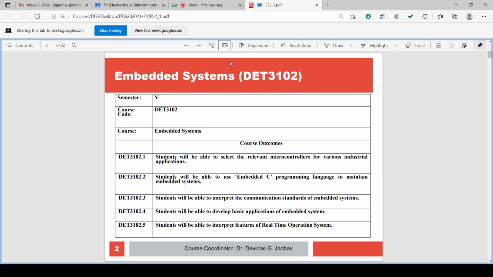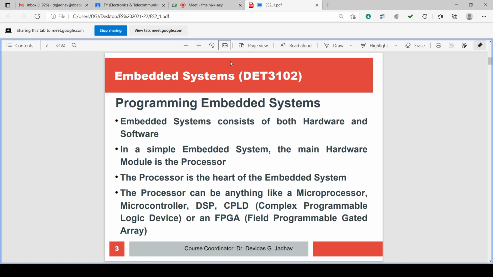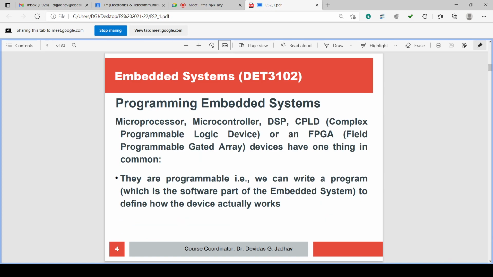This we have started in Unit 2 of embedded system. This is Unit 2 of the embedded system. We have seen programming embedded systems in Unit 2. The embedded system is hardware and software, and various processors are there. Basically, microcontroller is preferred, and that's why microcontroller is also called an embedded controller.